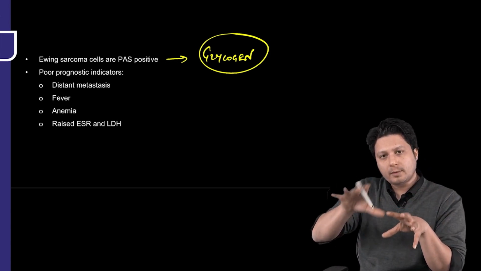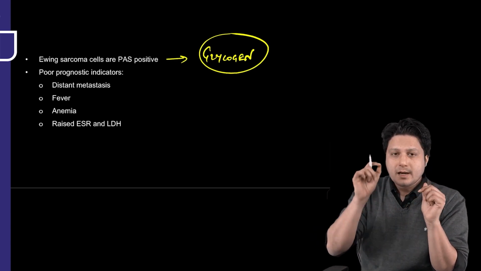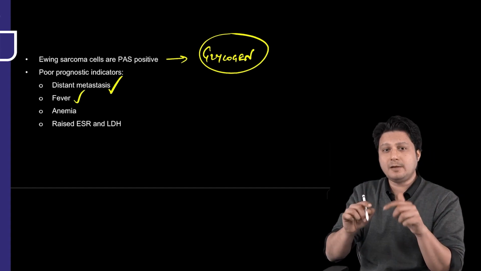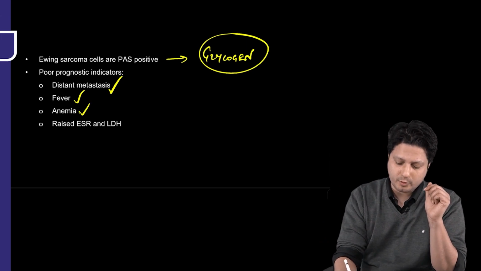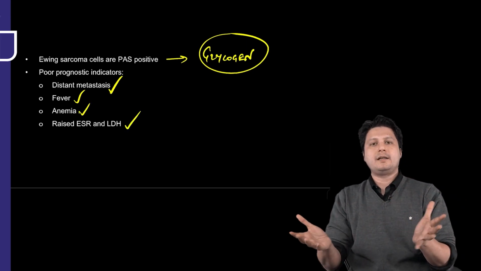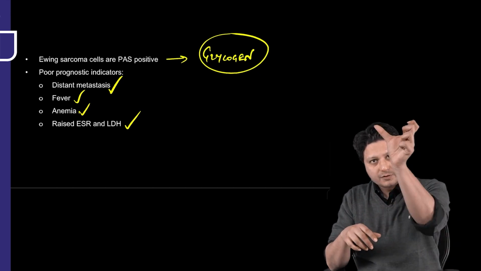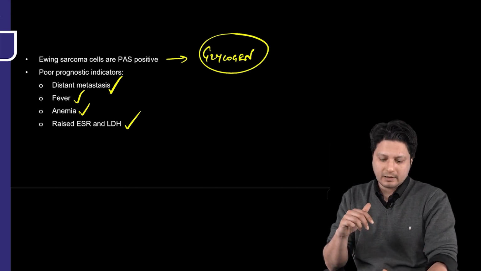Next, as far as poor prognostic factors are concerned, metastatic lesions are poor prognostic indicators. Presence of fever and anemia are considered poor prognostic features, and lactate dehydrogenase presence along with raised ESR are also considered poor prognostic indicators for Ewing sarcomatous lesion.